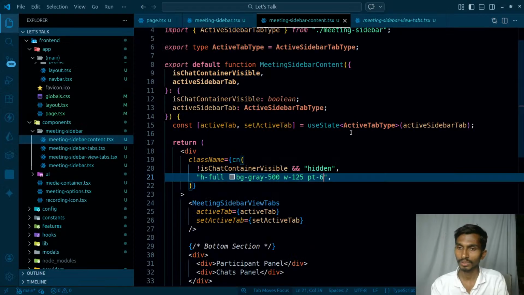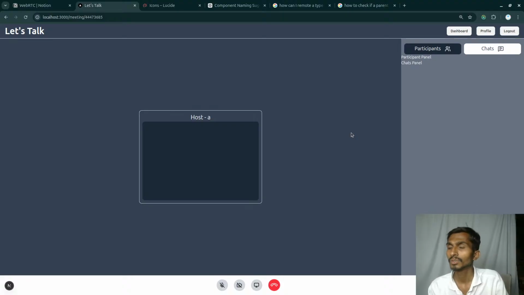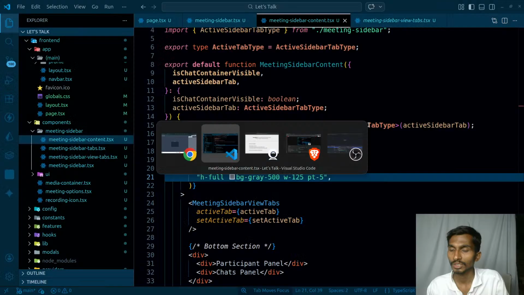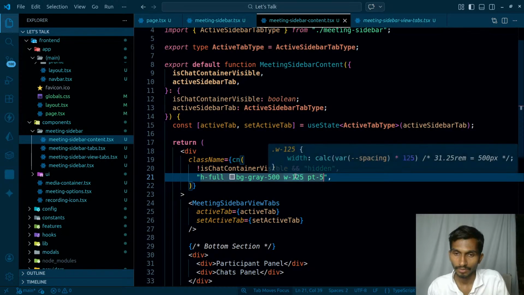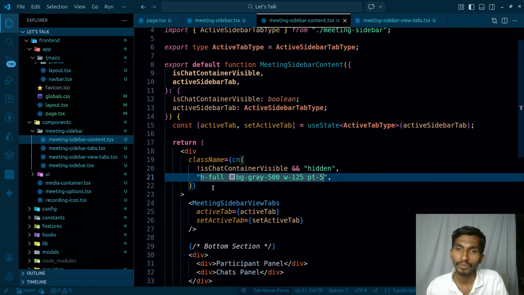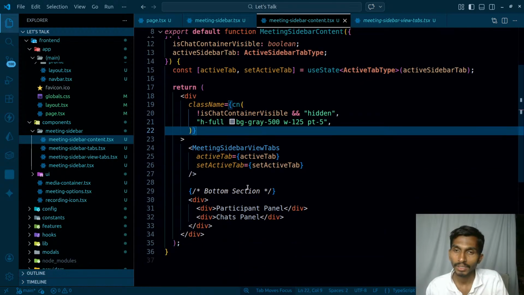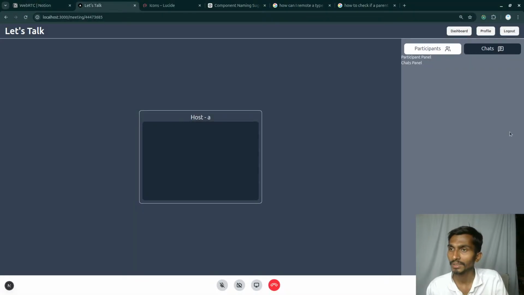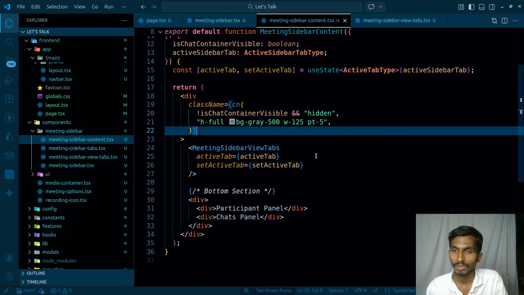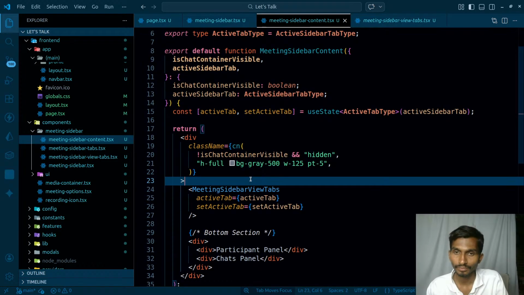That's actually too much, so let's give it 5. This much is more than enough. If I click on this, this is how they keep changing as well. Apart from this, I need to show the panels conditionally. But before that, if I click outside this meeting section, it should be hidden.